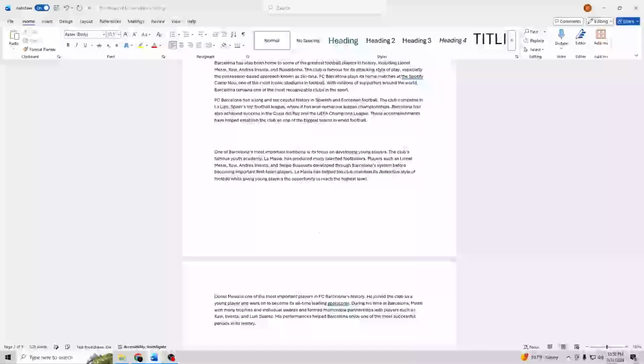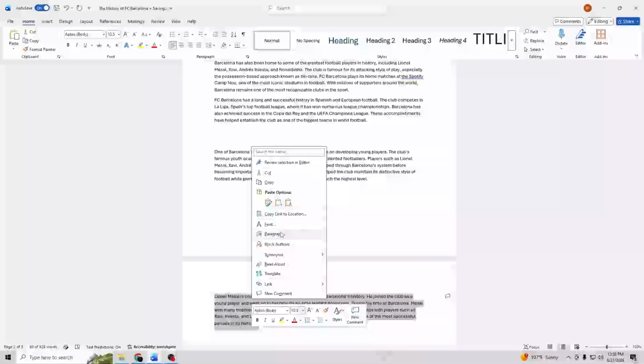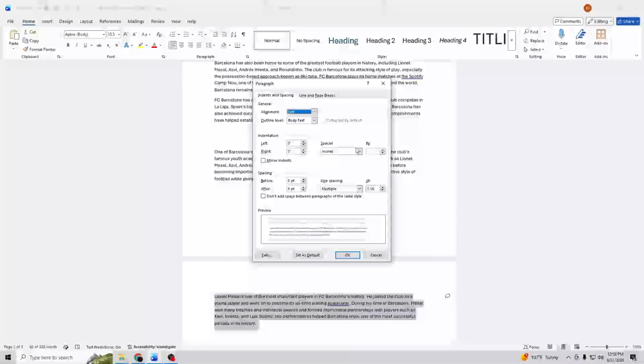Just click anywhere inside the paragraph that jumps pages. You can right-click the text and select Paragraph right over here in the context menu to launch the advanced layout window. Then, at the top of the box, skip the defaults and click on the Line and Page Breaks tab right here on the right side.